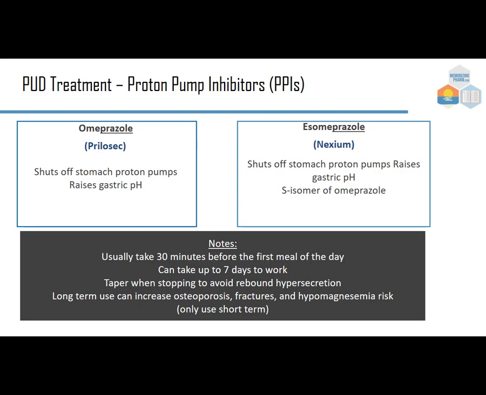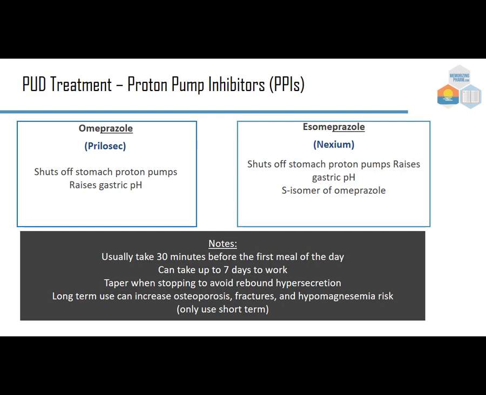So notes: usually take it 30 minutes before the first meal of the day. There is going to be one exception to this. One of the proton pump inhibitors doesn't require this, but in general, that's the expectation. It can take up to 7 days to work. So unlike an antacid, which will resolve some of the acid right away, this can take some time. We want to taper when stopping to avoid rebound hypersecretion.